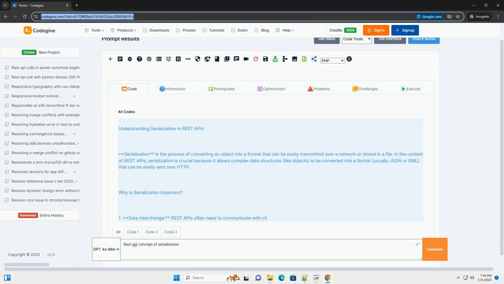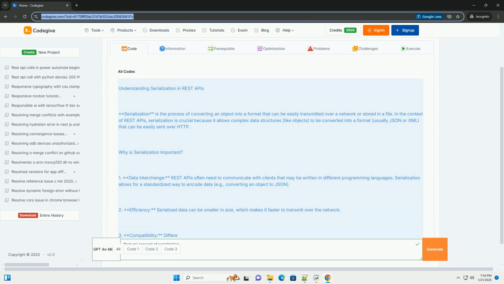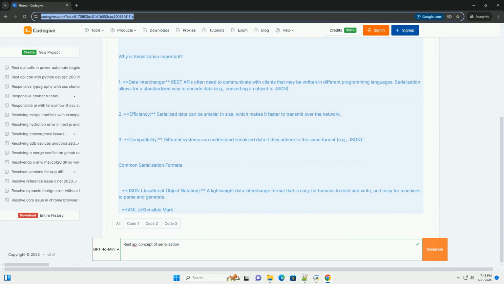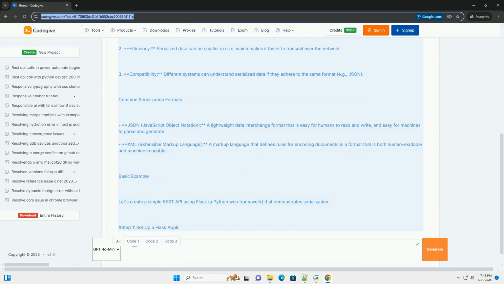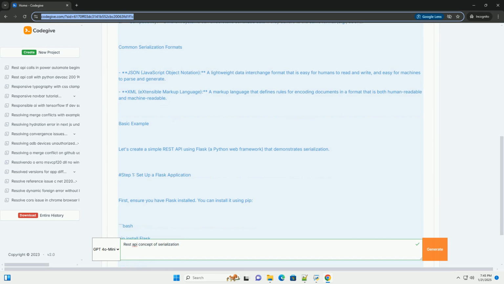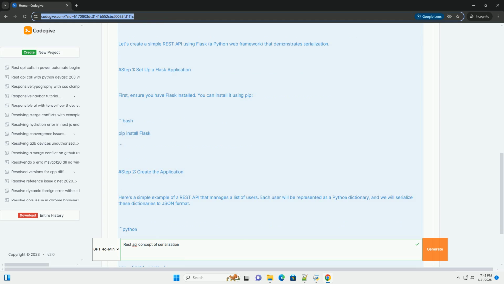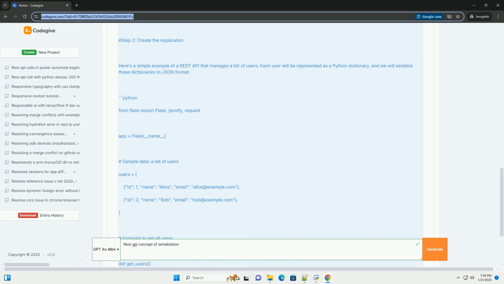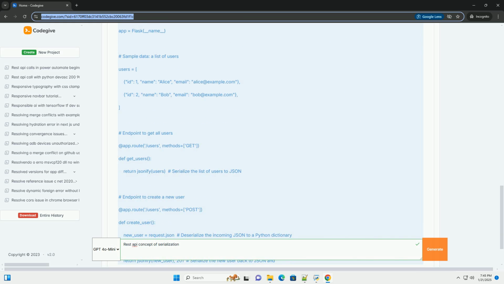Understanding serialization in REST APIs. Serialization is the process of converting an object into a format that can be easily transmitted over a network or stored in a file. In the context of REST APIs, serialization is crucial because it allows complex data structures, like objects, to be converted into a format, usually JSON or XML, that can be easily sent over HTTP.